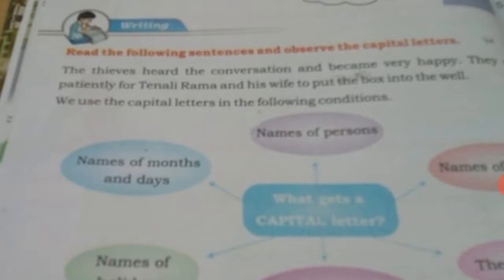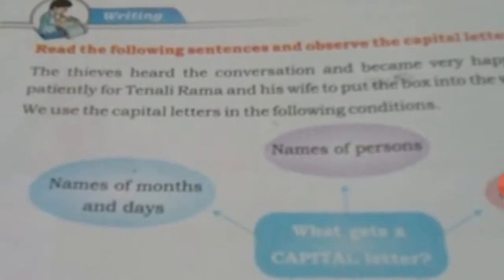So they have given these two sentences. Here we have to follow the rules of writing. Next line: we use the capital letters in the following conditions. You have been using alphabets since your baby class, so you are all thorough with the capital letters and small letters.